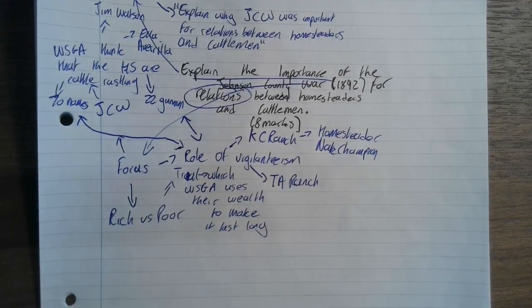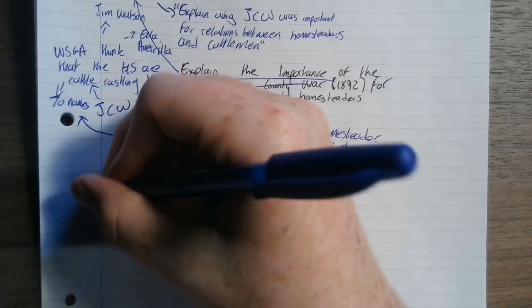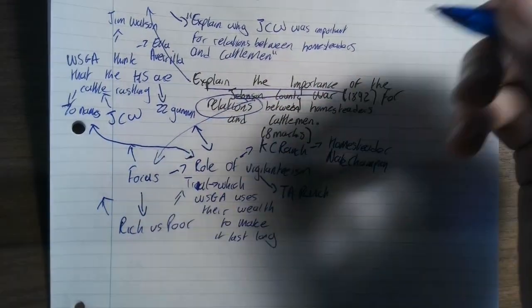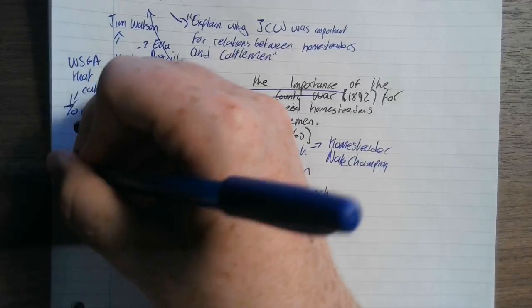And alongside that, it's just this constant example of the rich taking advantage of the poor.